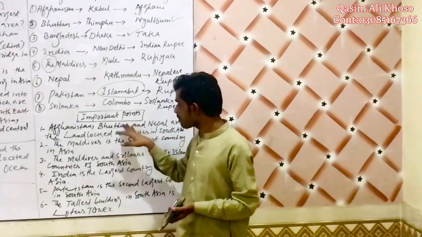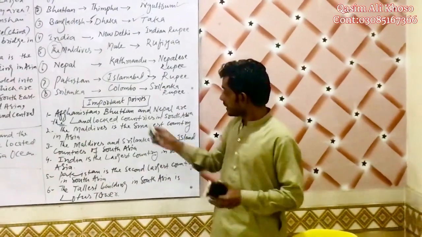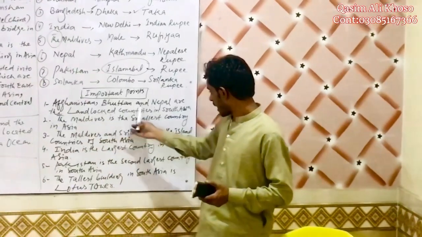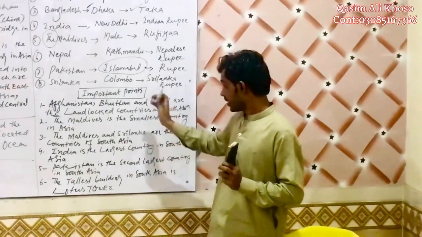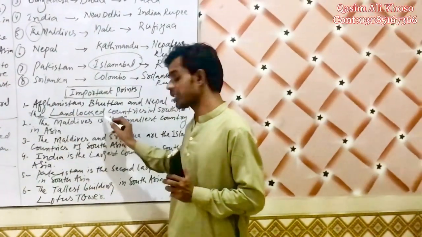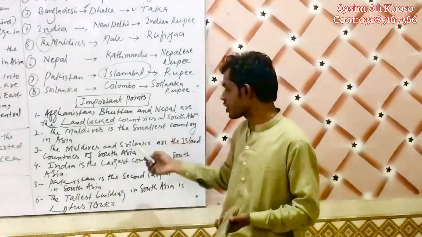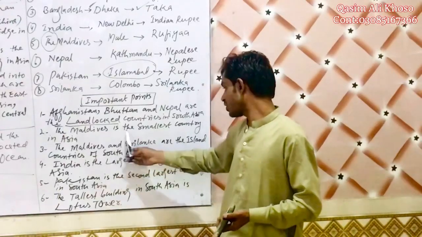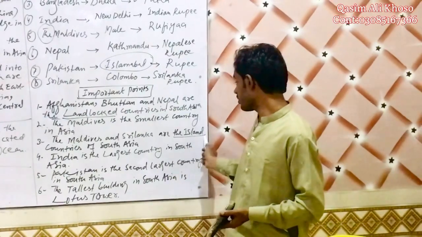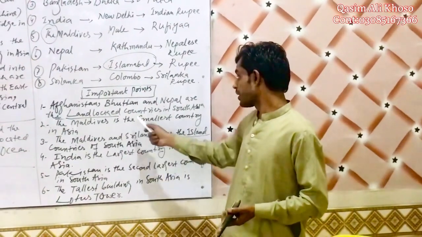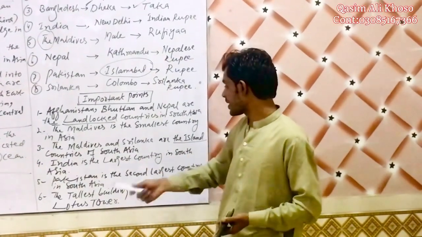I have written some important points about South Asia. Afghanistan, Bhutan and Nepal are the landlocked countries in South Asia. We will discuss what landlocked countries are in the geography lecture. The Maldives is the smallest country in Asia. The Maldives and Sri Lanka are the island countries of South Asia. Island countries are surrounded by water on all sides. Landlocked countries do not have any access to coastal areas.